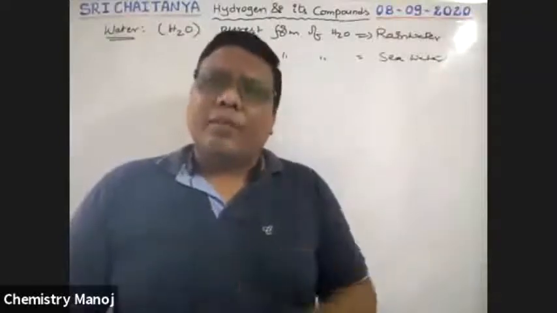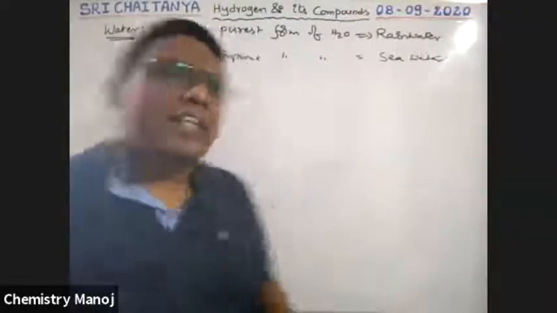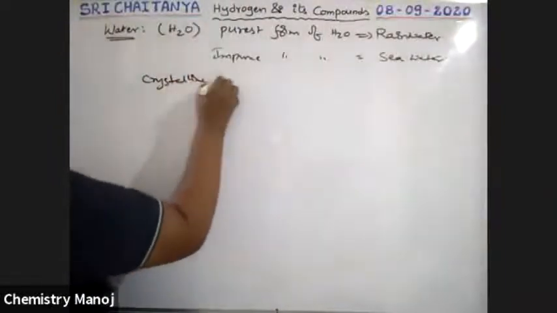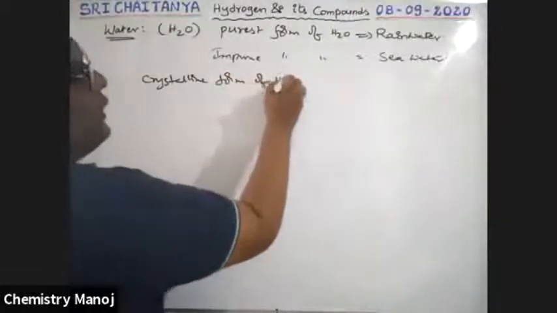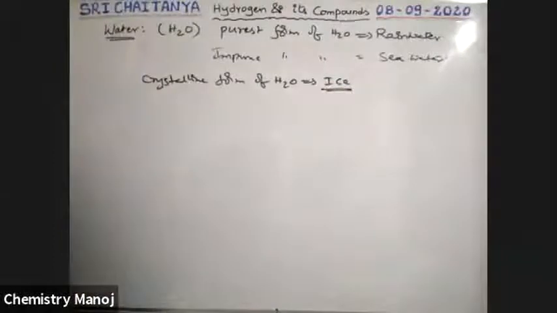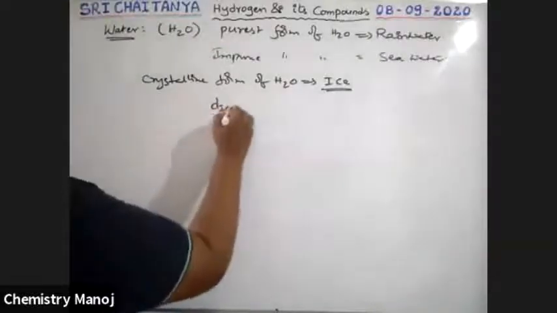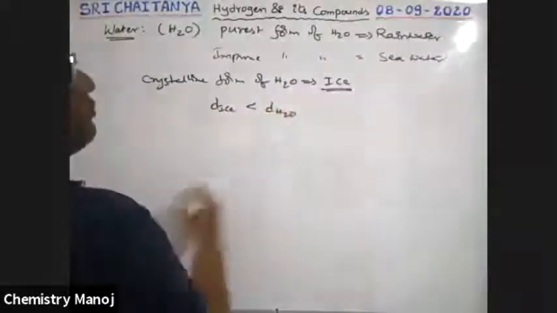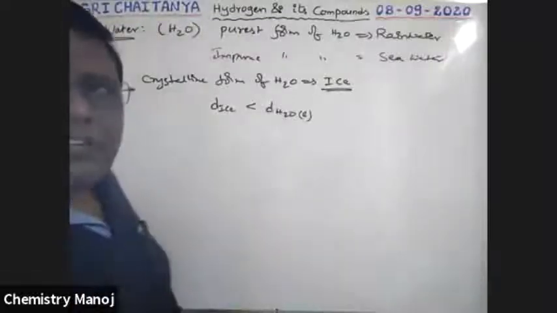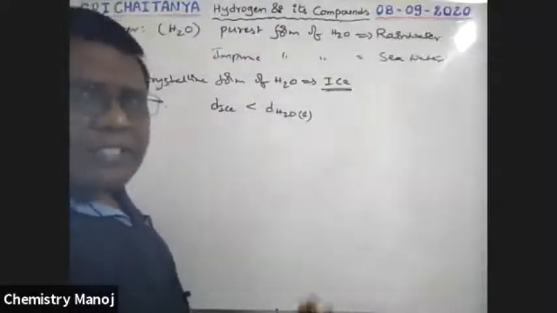The solid form of water is ice. The crystalline form of water is ice. It is a crystalline form, guys. In ice, see here, the density of ice is less than the density of liquid water. That is why ice floats on water. Why, sir? Why is the density of ice less than water?